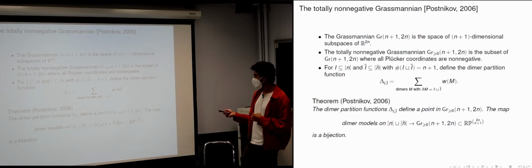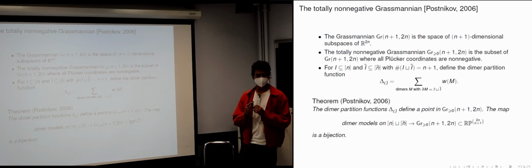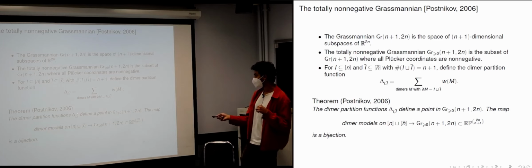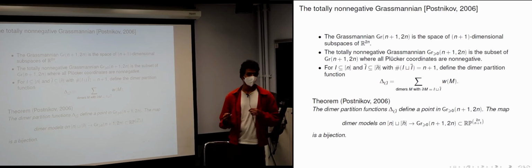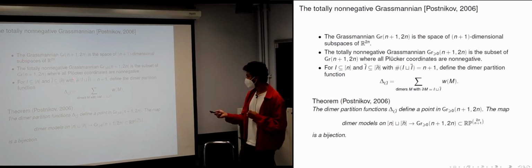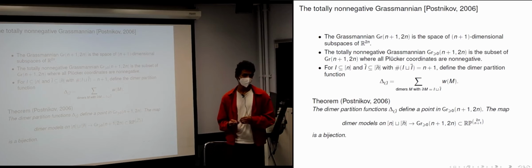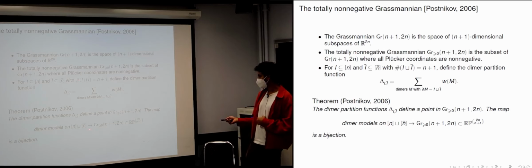And the theorem of Postnikov, rephrased in the language of dimers, is that if you take this entire vector of dimer partition functions as I and I tilde vary over all n+1 size subsets of 2n, it is going to give you the Plücker coordinates of a point in the Grassmannian. And in fact, this is a bijection.